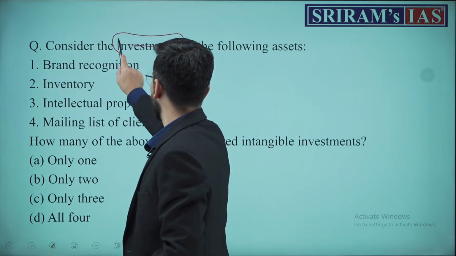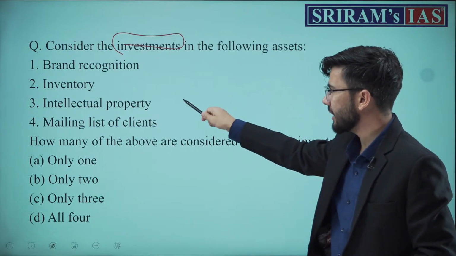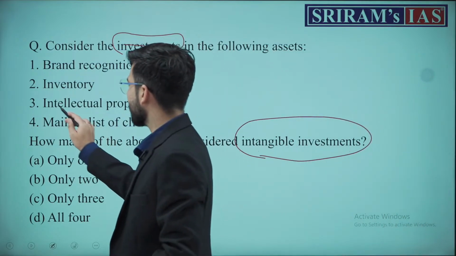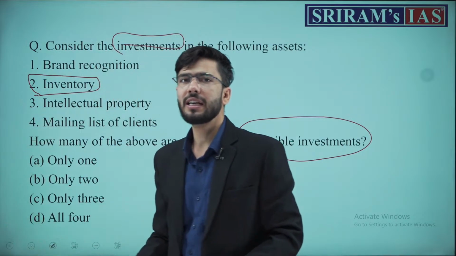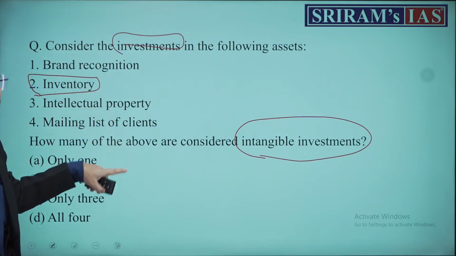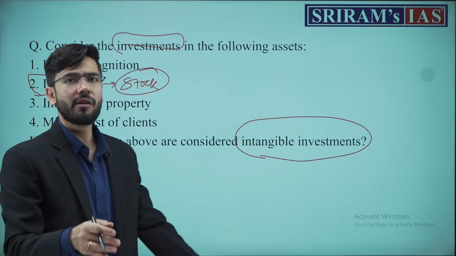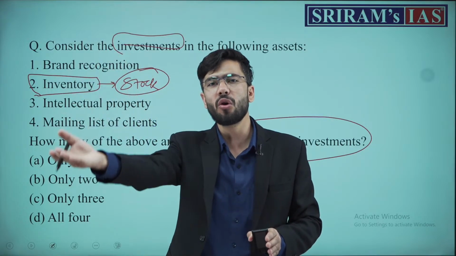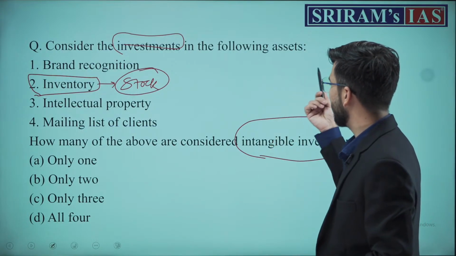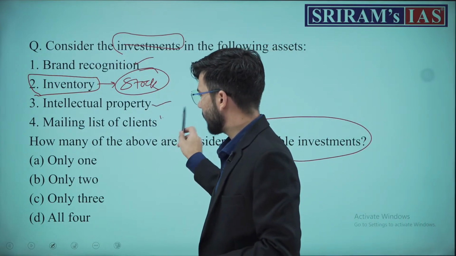Investments. Again, in the following assets, investment in these assets is actually an intangible investment? Inventory is tangible. These are raw material, intermediary goods, or inventory is just stock which a business keeps so that it maintains the flow of its products in the market. That is inventory. So inventory is not an intangible asset, it is a tangible asset of a company. Therefore, 3 of them are correct.